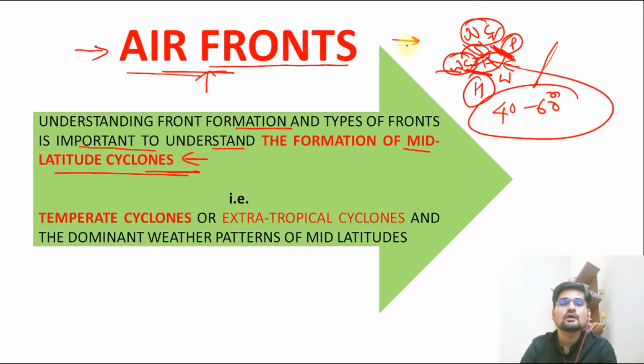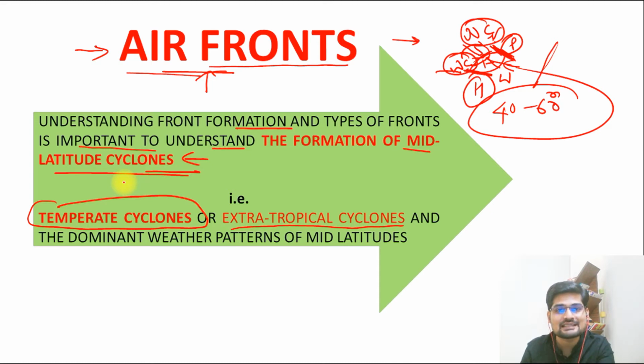This is the zone where you have extratropical cyclone or temperate cyclone formation happening. So in details when we discuss temperate cyclones, this concept is going to help us in future. So in today's session, let's understand the details about the formation of these air fronts.